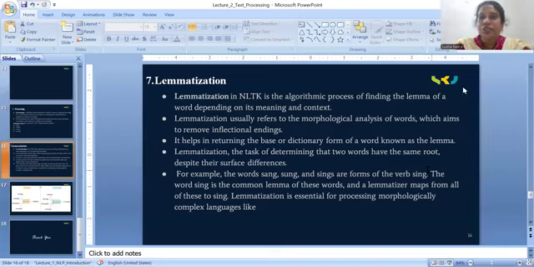Sing is the root word where these are all verb forms. The word sing is the common lemma of these words, and the lemmatizer maps all of these to sing.